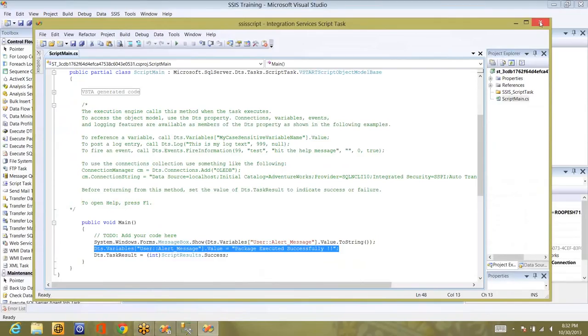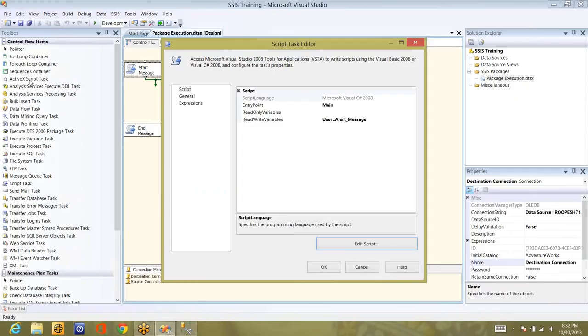If I rerun the package, again the first time it will take the same alert message, the default value whatever I've given, it will pop up, and then it will update, and it will use the same in the next pop-up message, the end message script task here, whatever I've given. And if you observe, I've given it in read write variables. So this is a very simple package I've created.